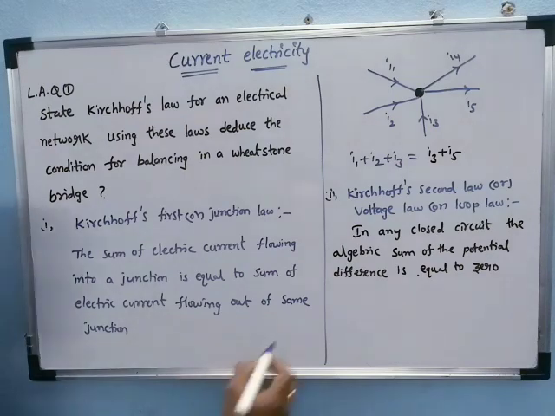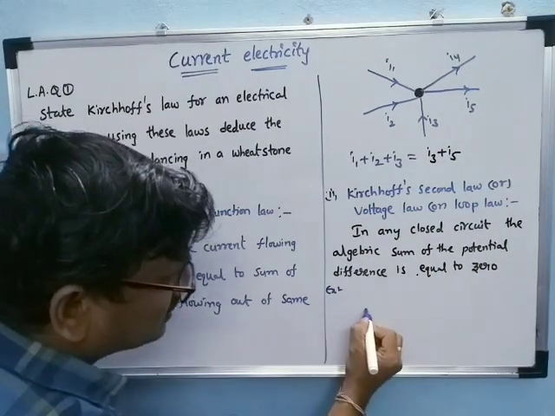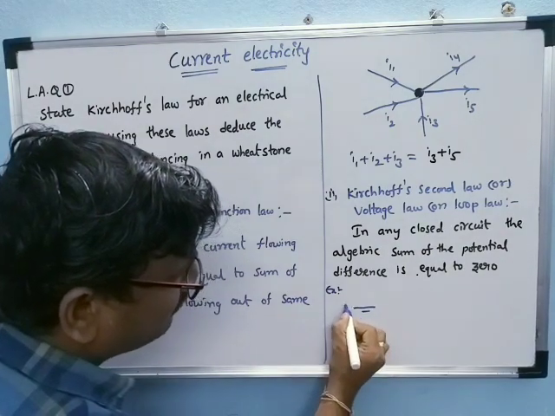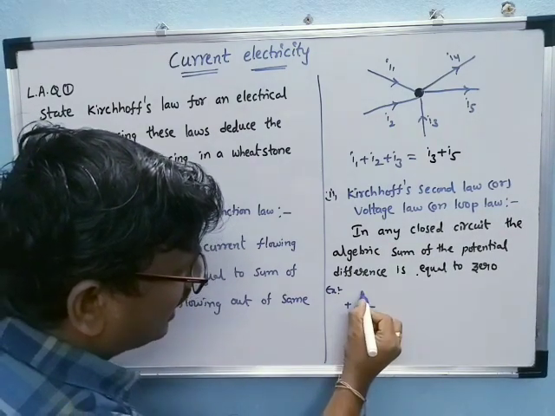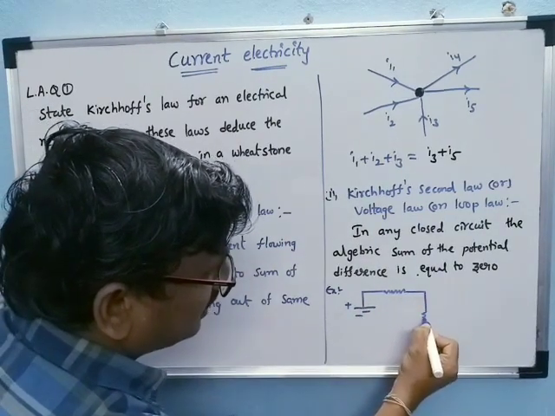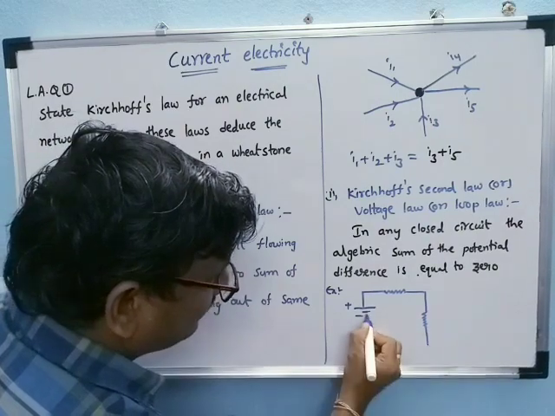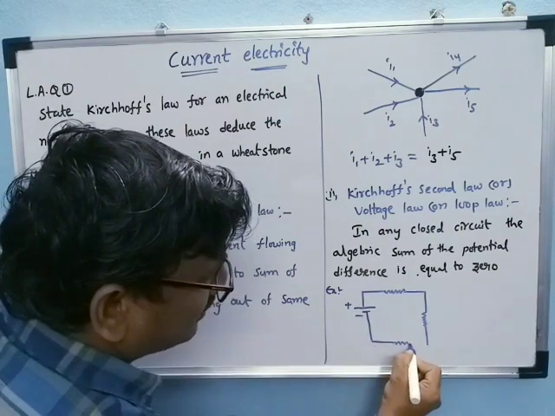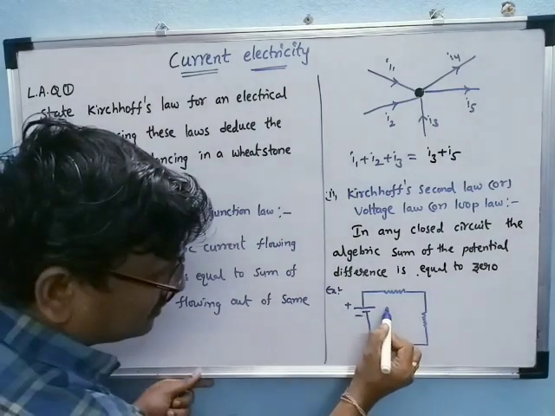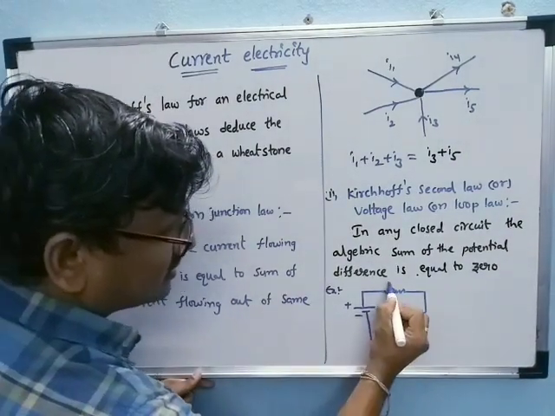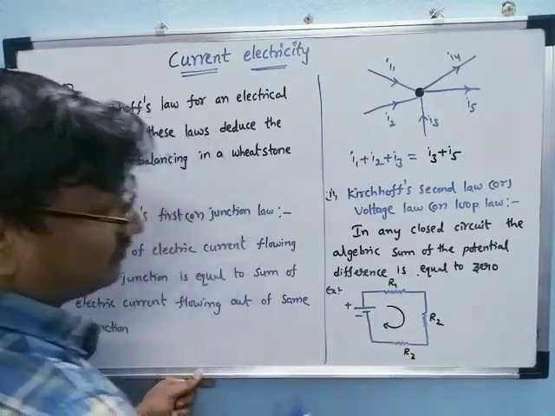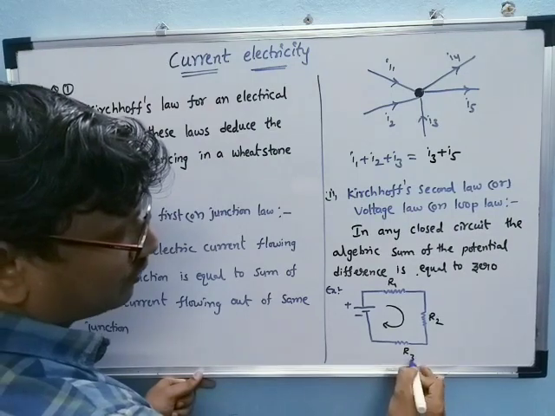For example, take this as one closed circuit. It has a battery, positive and negative, and here is one resistance, here is another resistance, and here is another. These three resistors are connected in series, and they are R1, R2, R3.